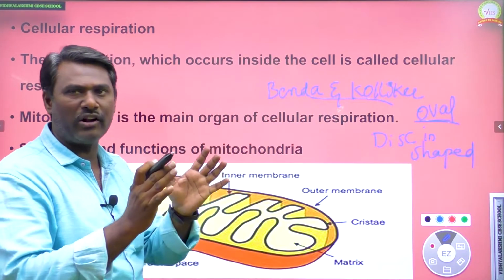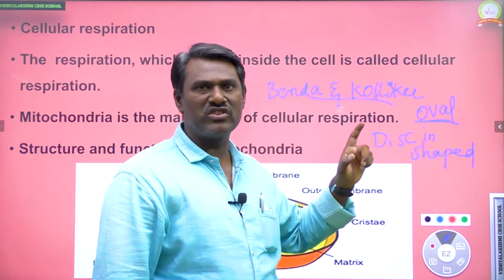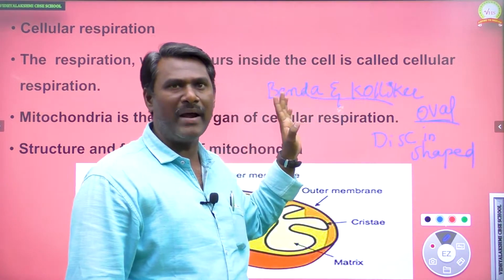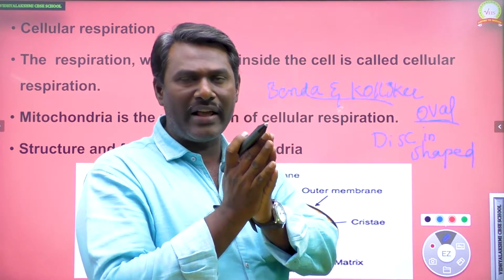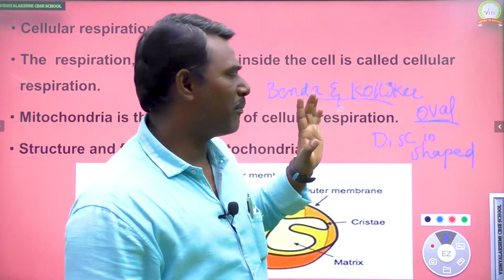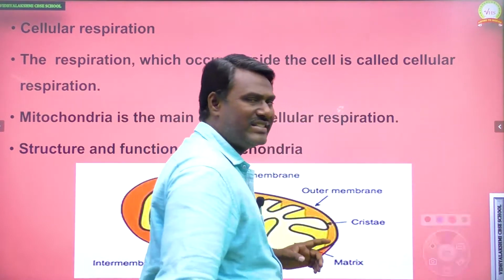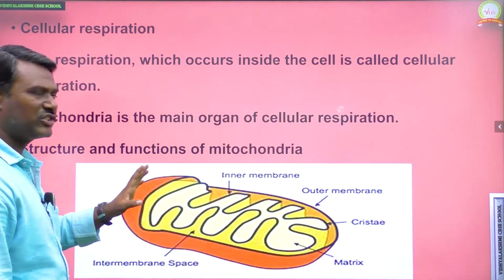That is the shape of the mitochondria, and the mitochondria was discovered by two scientists, namely Benda and Kolliker. The main function of mitochondria is that it is mainly involved in cellular respiration, that means the respiration which occurs inside the cell. Okay, so this is the structure of mitochondria.